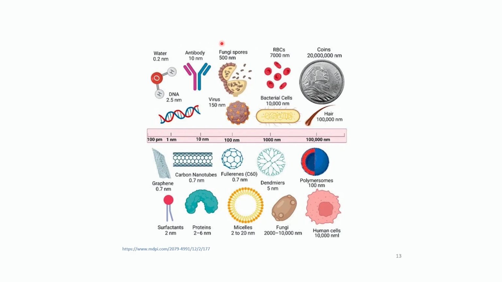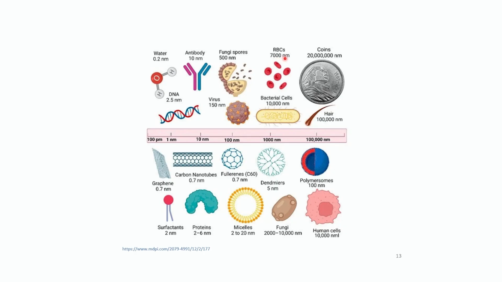You can see by comparing various objects how small a nanoscale is. An antibody is around 10 nanometer, the size of a water molecule is 0.2 nanometer, the size of DNA 2.5 nanometer, the size of a virus is 150 nanometer, then the size of an RBC is 7000 nanometer. Can you see an RBC with your eyes? No, right?